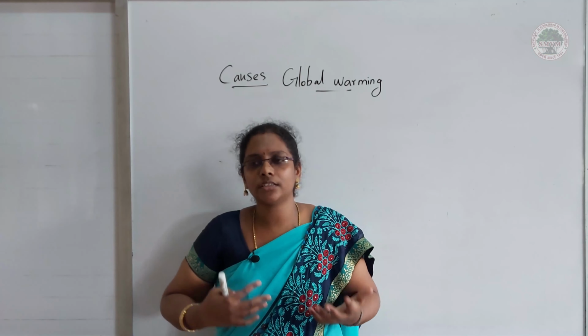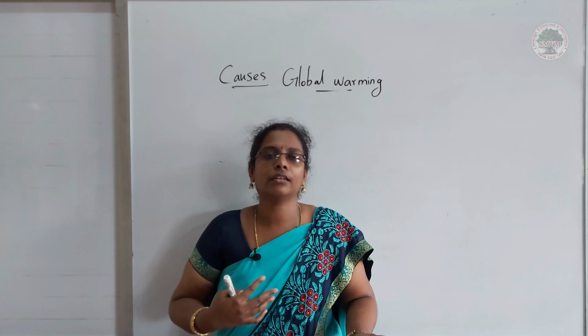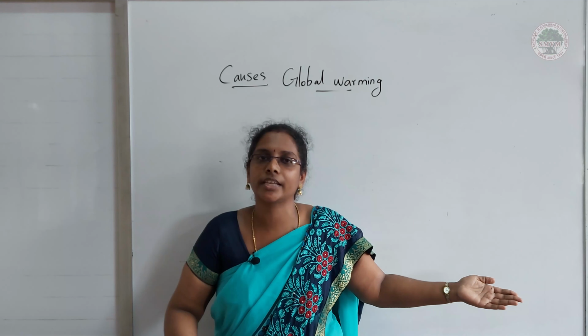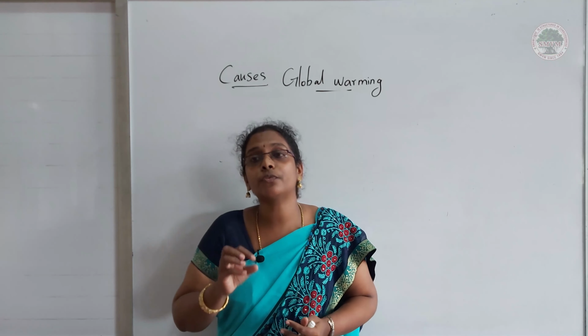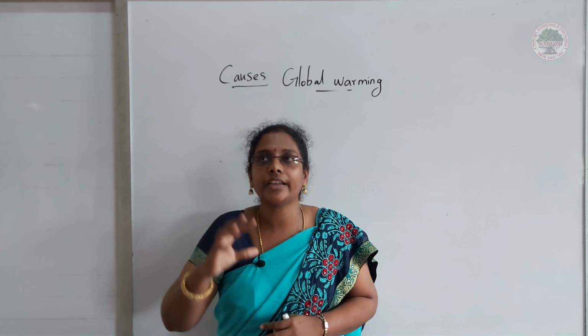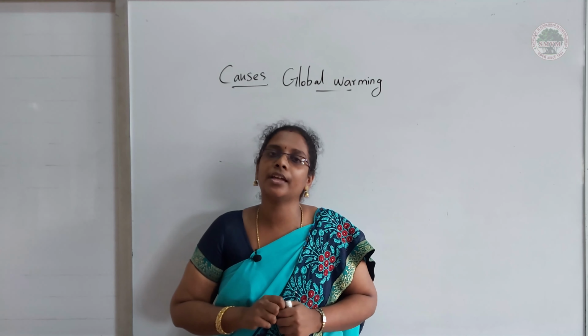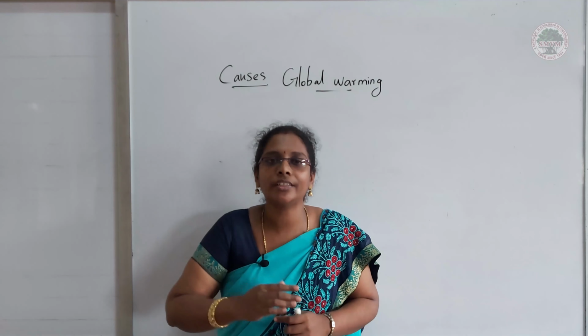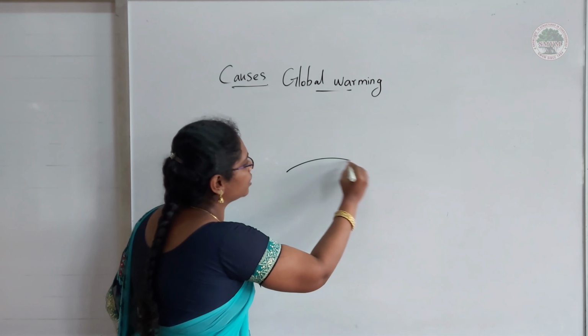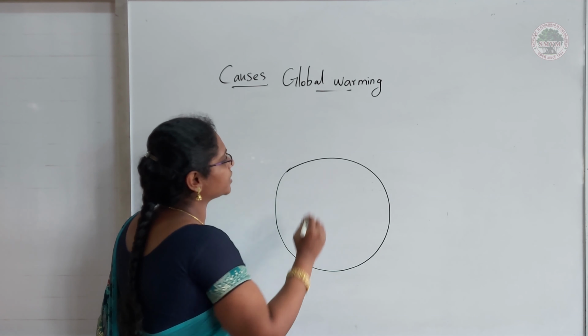Okay, while we talk about this global warming, we told about carbon dioxide, isn't it? Why? The nature of carbon dioxide is that it can hold heat. It absorbs the heat from the sun and withholds the heat. For example, this is earth.